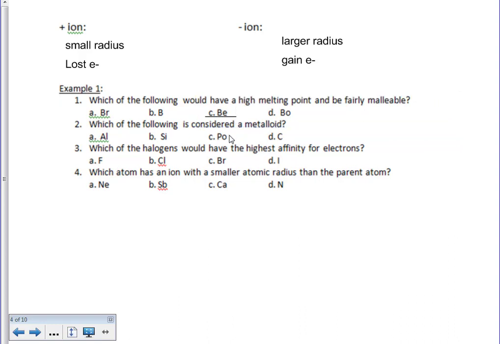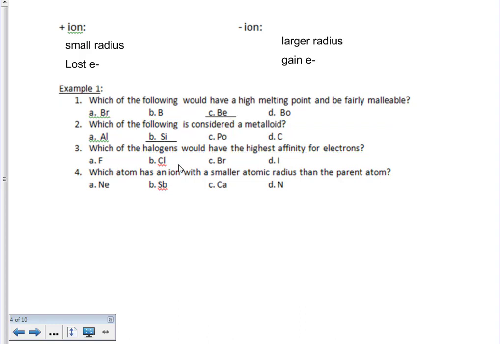Which of the following is considered a metalloid? So metalloids, remember, are the same as a semi-metal, so they're found on the staircase or the wall. We know aluminum is actually considered to be a metal. Po, we know, is actually considered a metal. Carbon, we know, is definitely a non-metal. Therefore, we know that Si is, in fact,